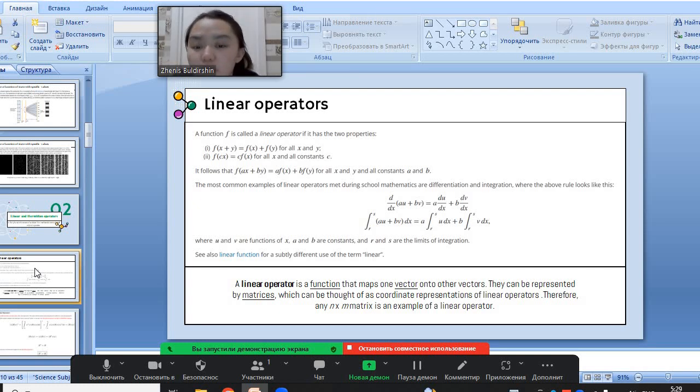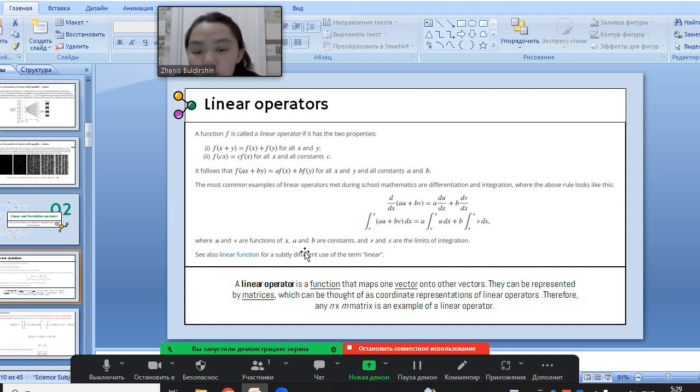The most common examples of linear operators are differentiation and integration, where the above looks like this: d/dx of (au plus bv) equals a du/dx plus b dv/dx, where u and v are functions of x, a and b are constants, and r and s are the limits of integration.